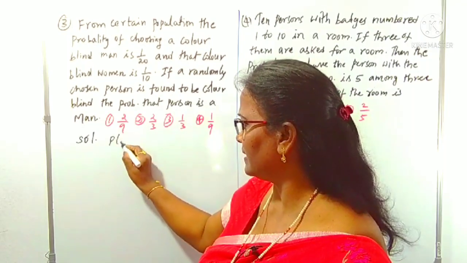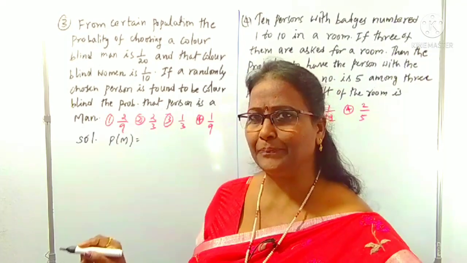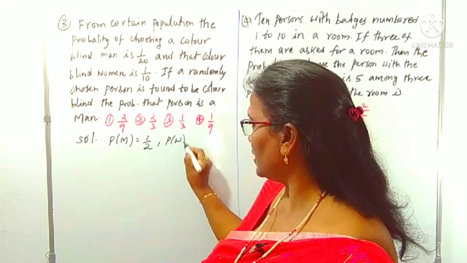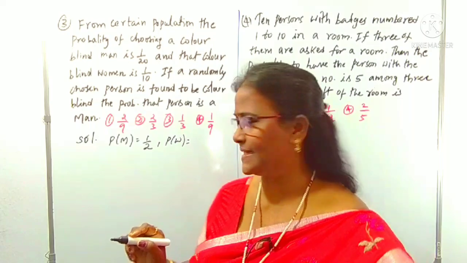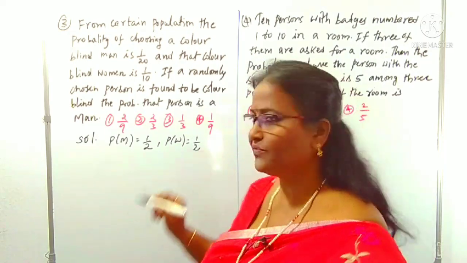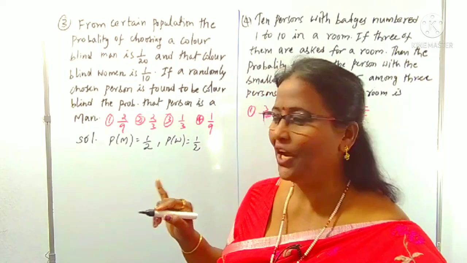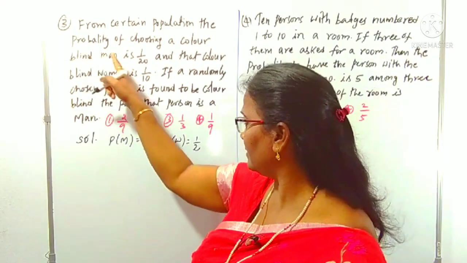What is P of M? I am taking the probability of man, that is 1 by 2. It is also the probability of women, because there are only 2 candidates. It is also 1 by 2. First we can collect what is the man probability and what is the women probability. Okay, right. Next, what is given?